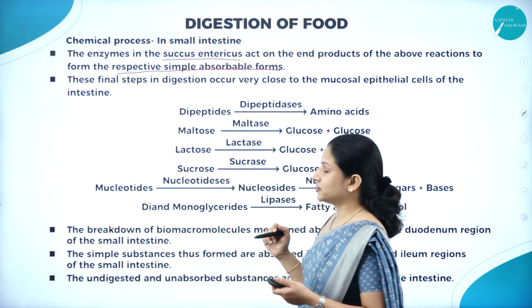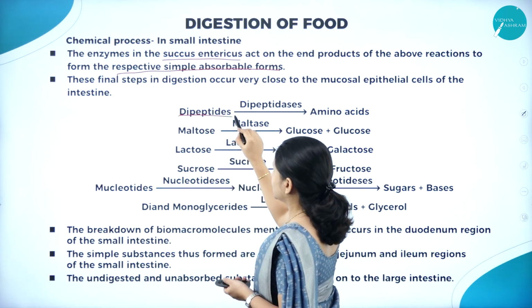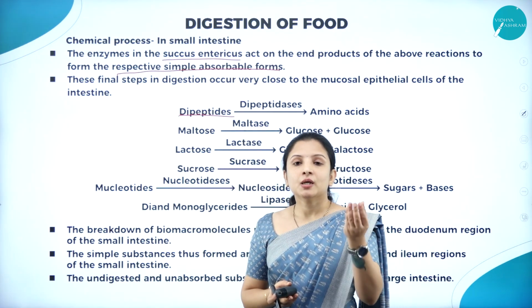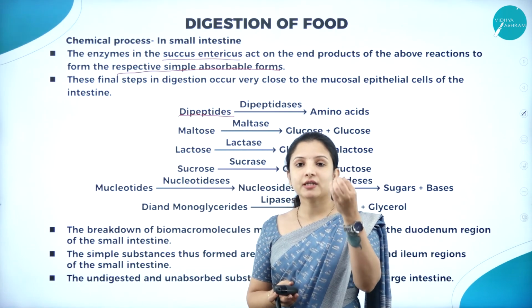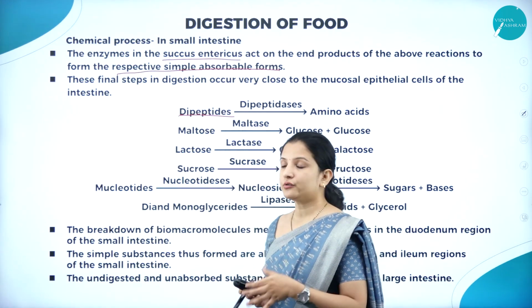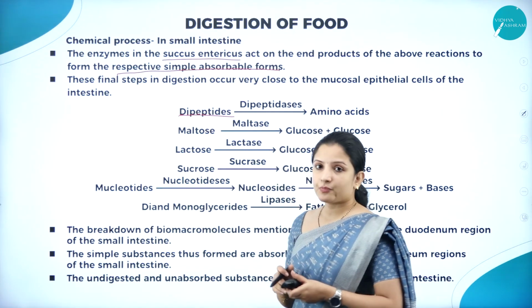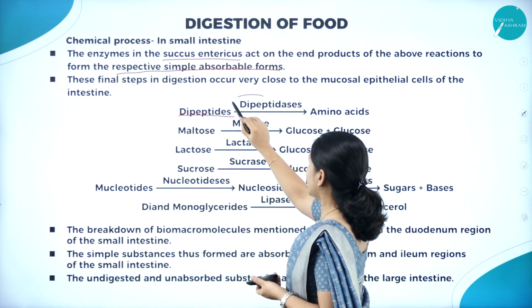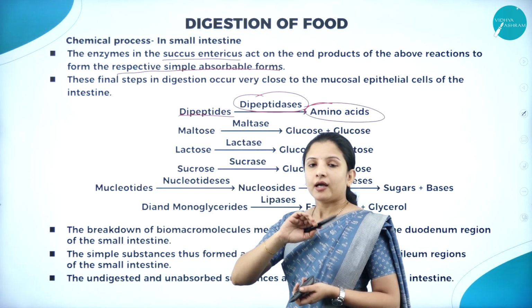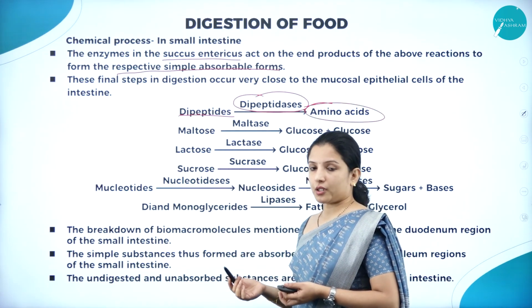What happens? We shall see. So the dipeptides, from where did we get the dipeptides? Proteins, proteases, they got broken down into dipeptides, right? Now these dipeptides, in the presence of an enzyme called dipeptidases, get broken down into amino acids. And these amino acids are absorbed by the body.